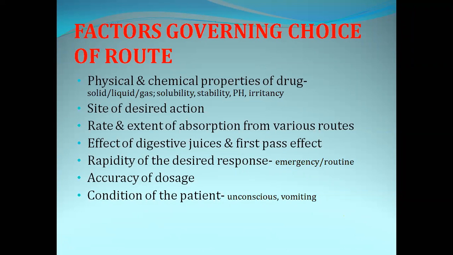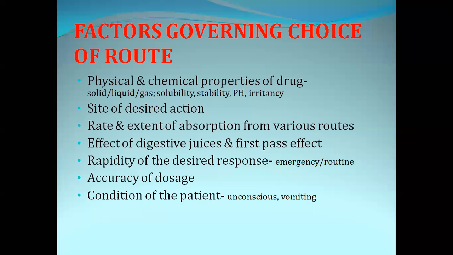The next one is first pass effect. First pass effect means that during the absorption process the drug will get metabolized. First pass effect is present from 10 to 100%. Each and every drug will show first pass effect, but a few drugs will have a high first pass effect.